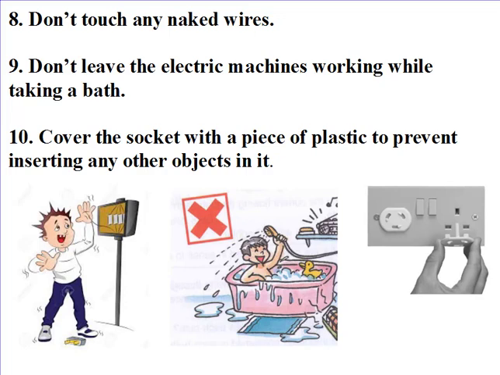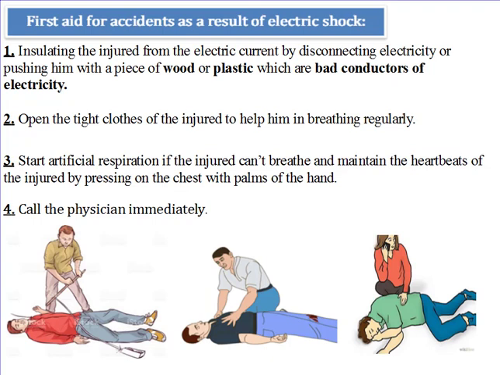Now, let's see the first aid in case of accident resulting from electric shock. If someone is getting an electric shock, how can you rescue him? How can you offer help? Here are some steps to do. Number 1. The first thing to do is to separate the injured person from the electric current. There are 2 ways to do so. You either disconnect the electricity from the main switch or you push him away from the electric current.